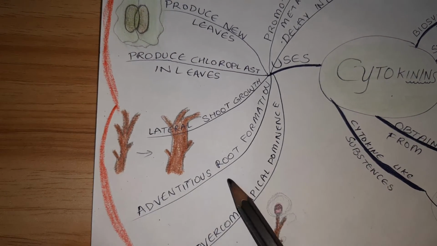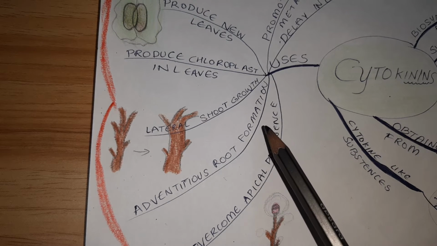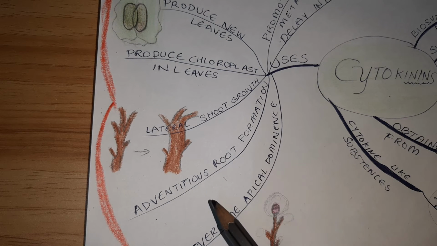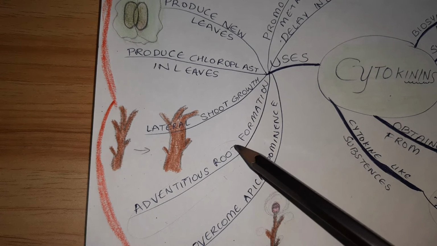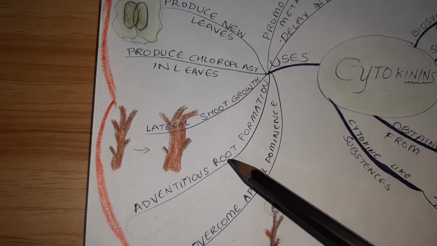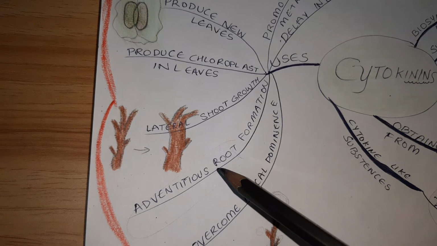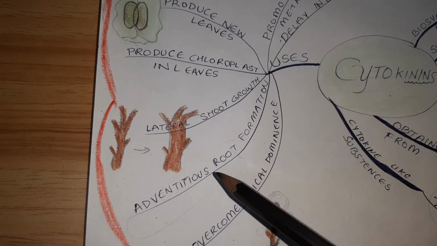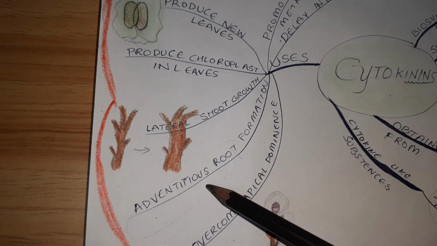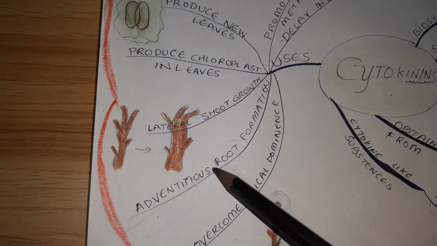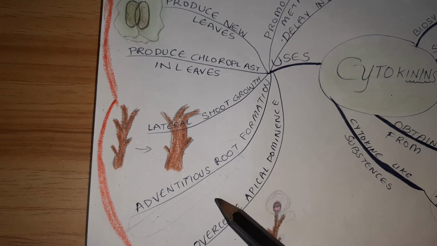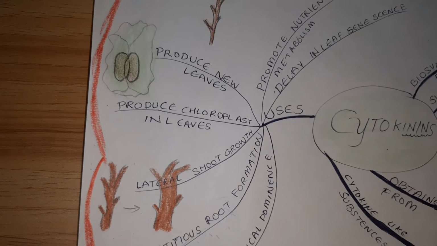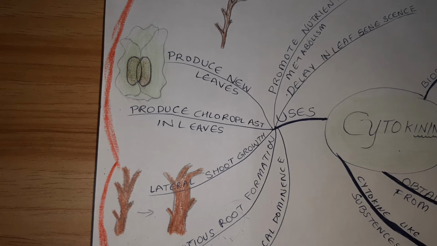Cytokinin also helps in adventitious root formation. We know what is taproot, fibrous root and adventitious root. Adventitious root means a root which does not grow from where the normal root grows. This is an abnormal root, or you can say the growth is in such a way that a root grows somewhere else. You can see it from the stem, you can see it from any part. That part of root is known as adventitious root, which does not develop like a normal root. It can develop from anywhere except a normal one.